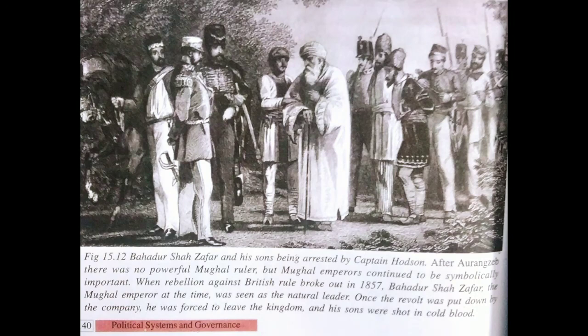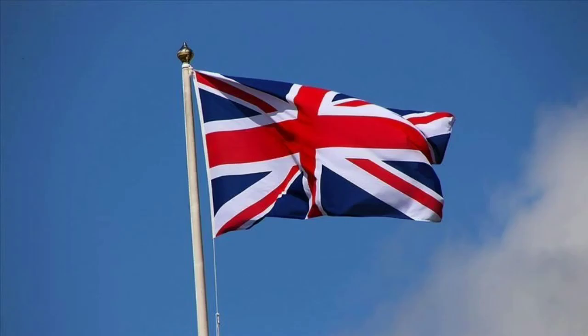After Aurangzeb, there was no powerful Mughal ruler, but Mughal emperors continued to be symbolically important. The revolt was put down by the Company. Bahadur Shah was forced to leave the kingdom. After the suppression of the revolt of 1857, the total Indian authority was handed over by the British Parliament from the East India Company.